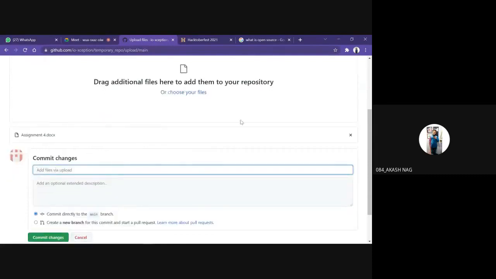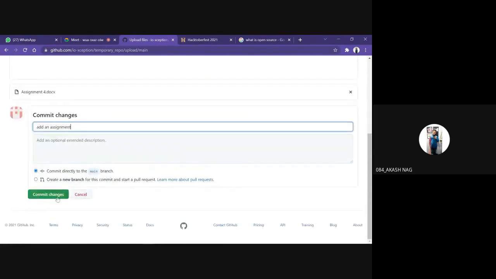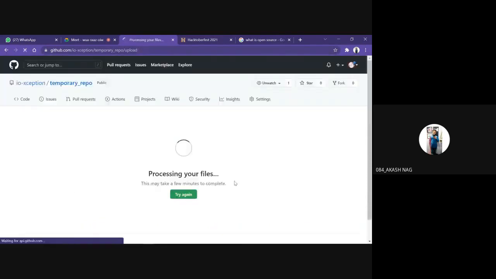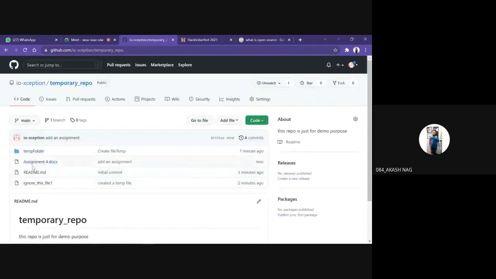We added an assignment, we write a description of it, and then commit, which is basically the save button in case of GitHub. Once we commit it, it will take some time, and a file has been created. That's how we create a file, that's how we create a folder, and that's how we upload a file in GitHub.